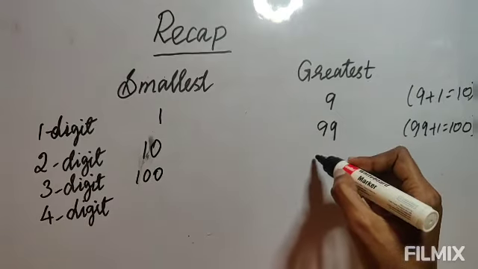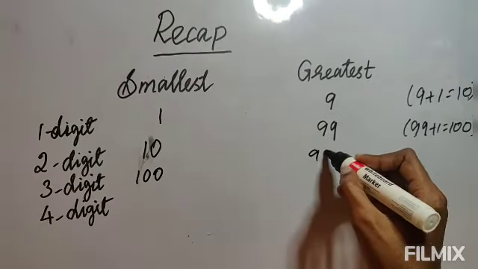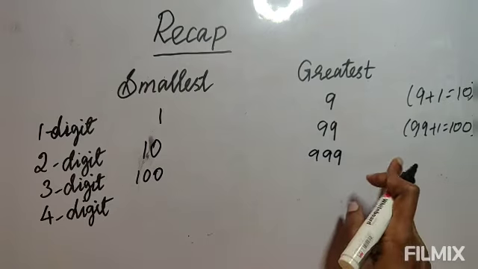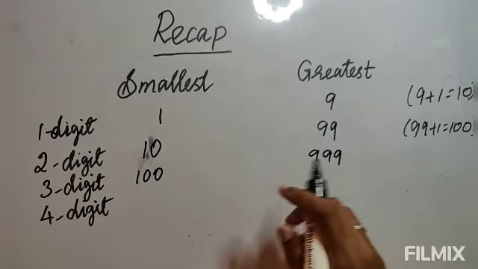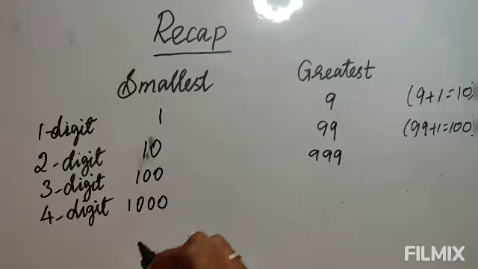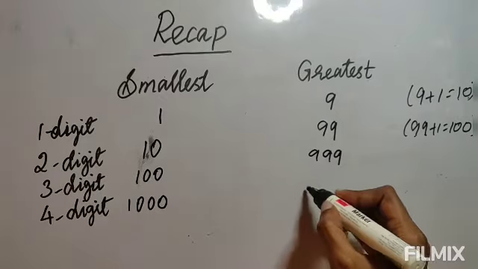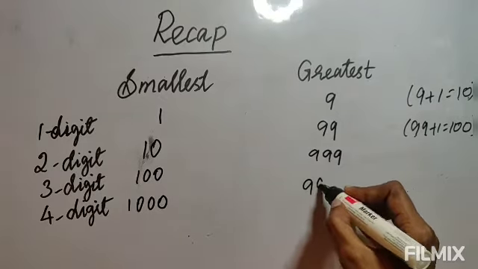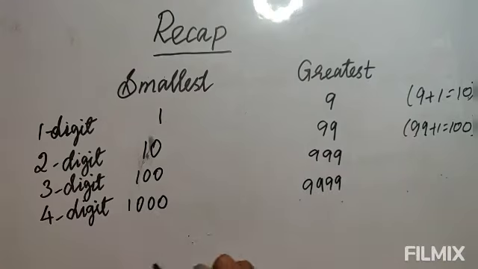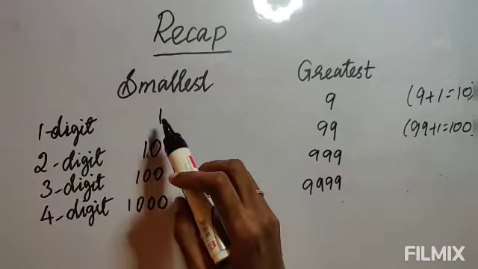And the greatest 3 digit number will be 999. Okay, and the same thing, if you plus 1 you will get 1000, and 1000 is the first 4 digit number and it is the smallest 4 digit number. And the greatest 4 digit number is 9999.